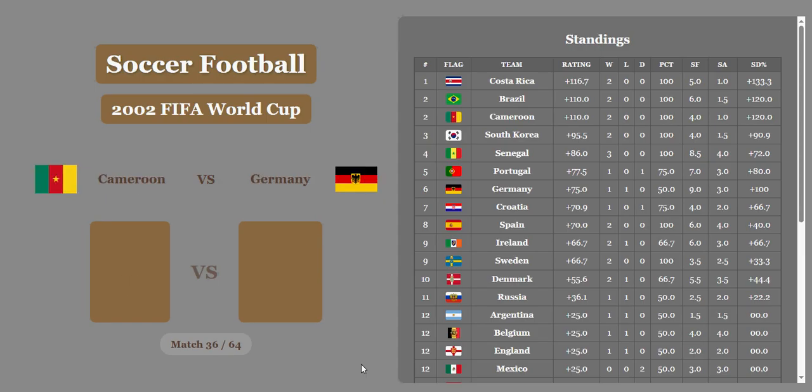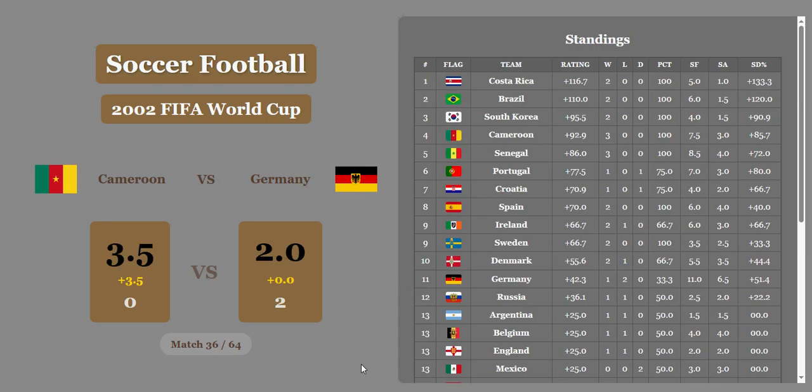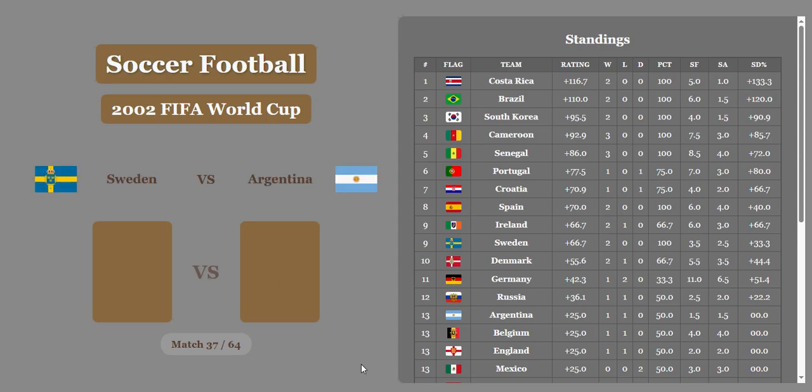Cameroon versus Germany. Germany needs this. They got it. Is that going to be enough? I think it is. Cameroon. No, it's not. Cameroon gets 3.5 goals. Whoa. Cameroon is small and poor. Very. So they get the win, and Germany's going to fall to 11th. Cameroon up in 4th place now.